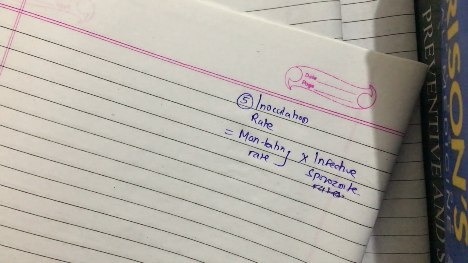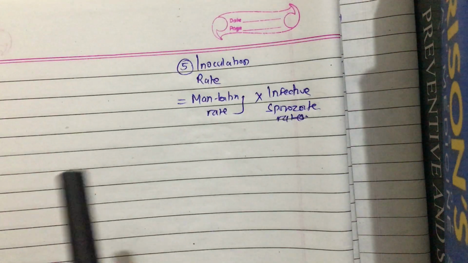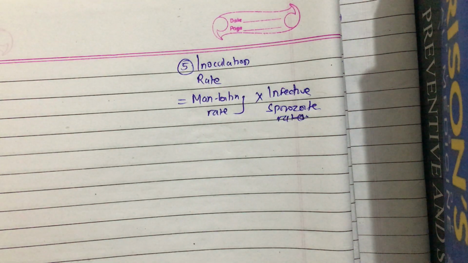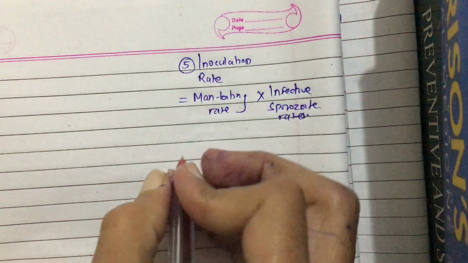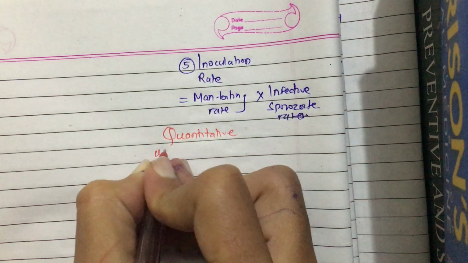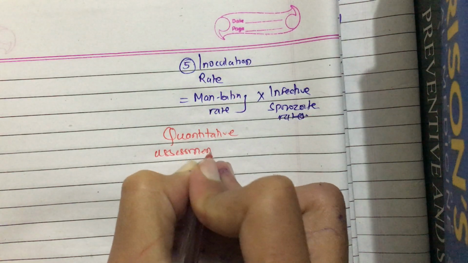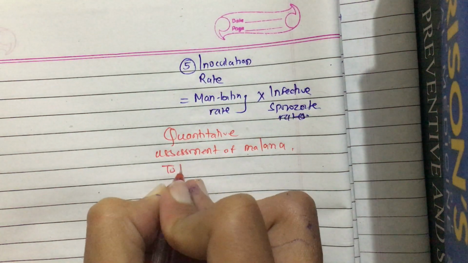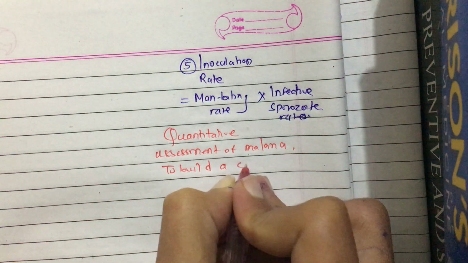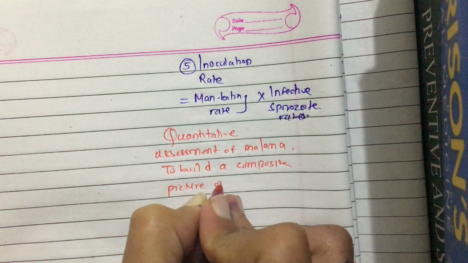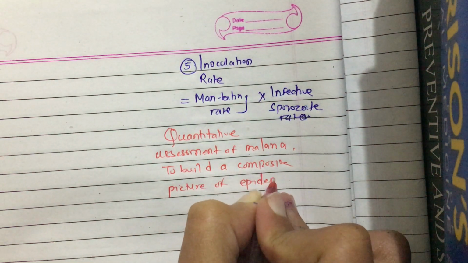And inoculation rate means man biting rate multiplied by infective sporozoite rate, and all these rates are employed in the quantitative assessment of malaria, okay? All these rates are used for the quantitative assessment of malaria, and to build a composite picture of epidemiology of malaria, okay?